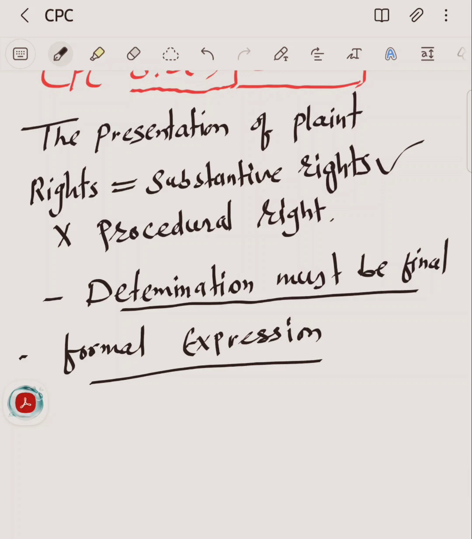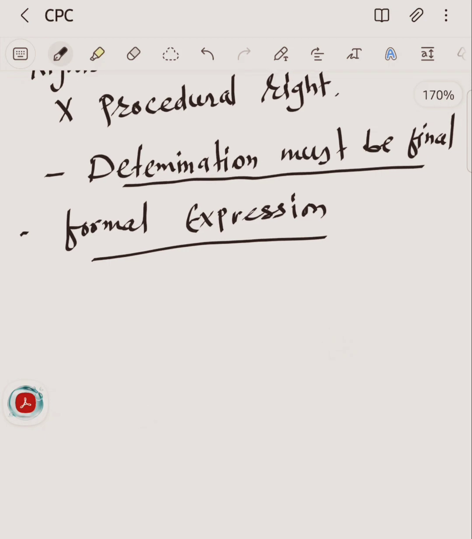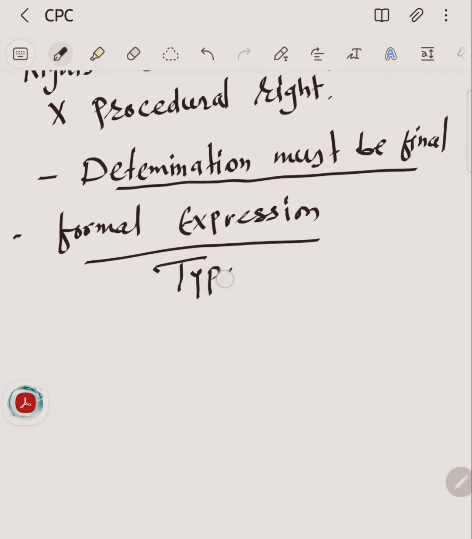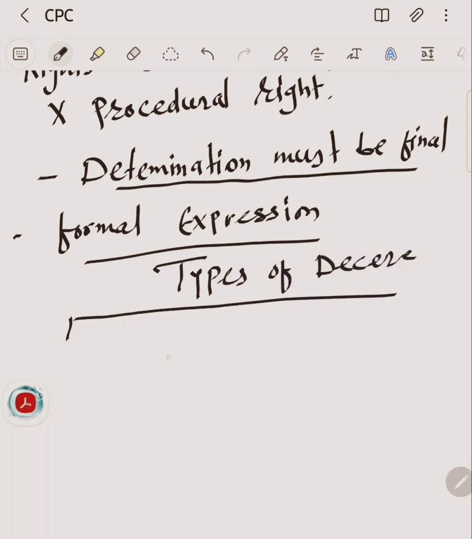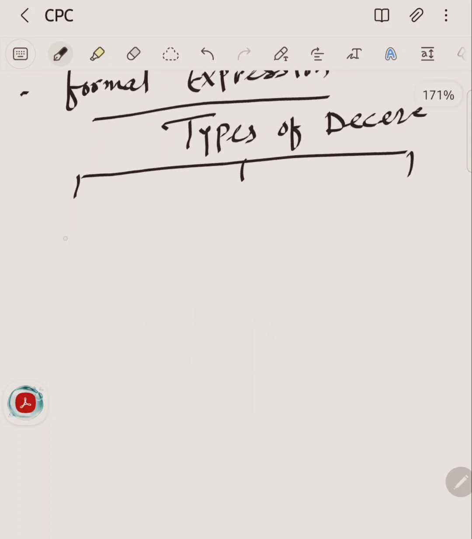So decree has three kinds. What are the types or kinds of decree? First, a preliminary decree.